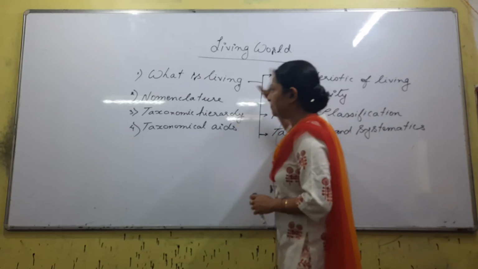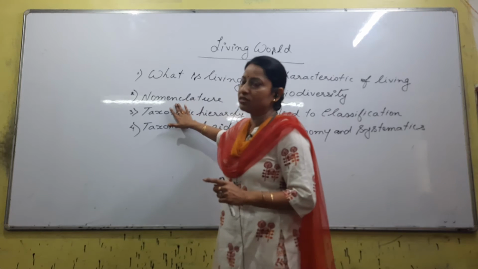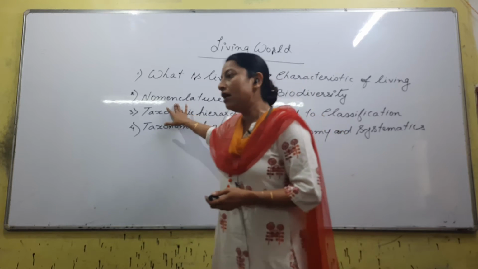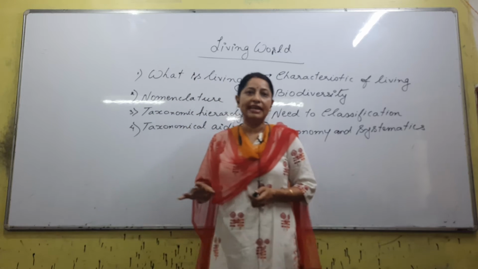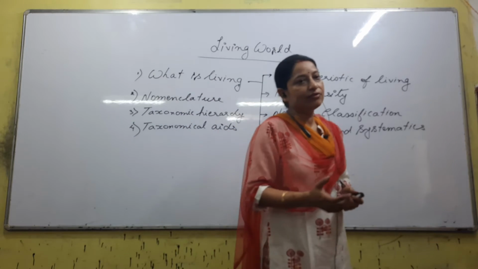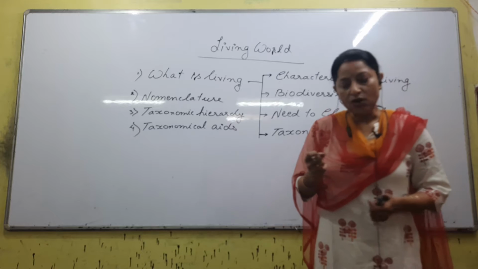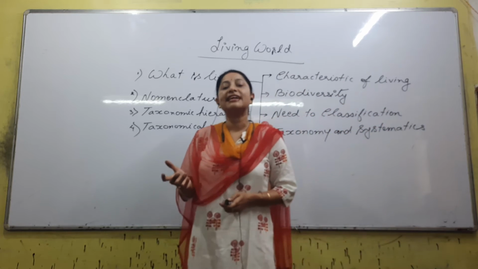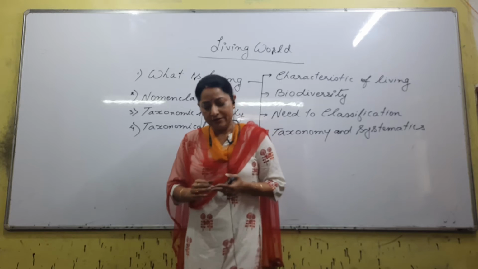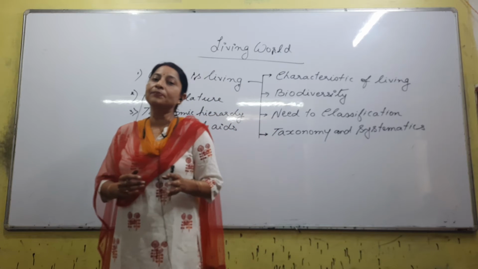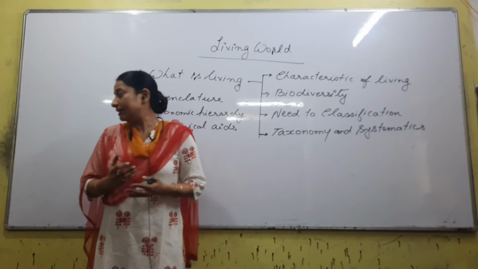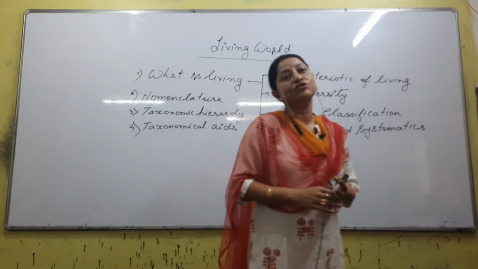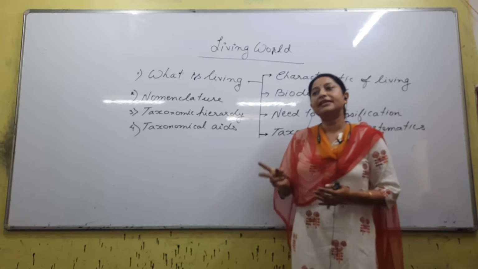We will do the details of that. Next is nomenclature. What is nomenclature? Giving a specific name to an organism is called nomenclature. Whenever we talk about giving a scientific name, the type of nomenclature that we follow is always binomial nomenclature. Binomial nomenclature is the only nomenclature that is scientifically accepted all over the world, right? What is binomial nomenclature? To give the scientific name of an organism, obviously it should have two parts, no? What are the parts?